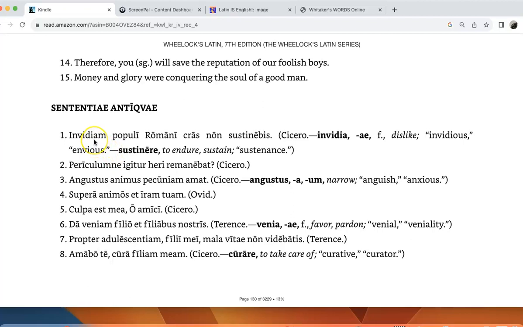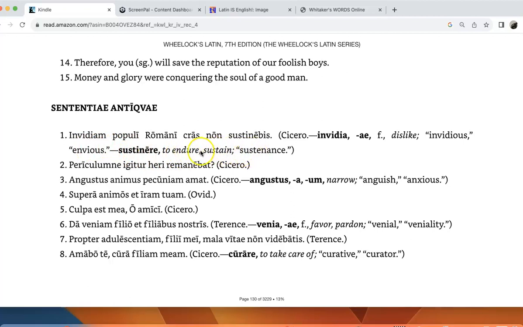All right, so here we have "Cras invidiam populi Romani non sustinebis." So this one has some new vocabulary, but they give us invidia means dislike. That's where we get words like invidious and envious. You can see the root here, vid, and here we have envious. And then sustinere, to sustain, sustenance.